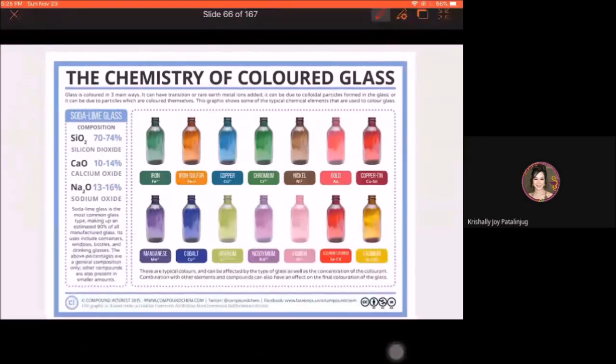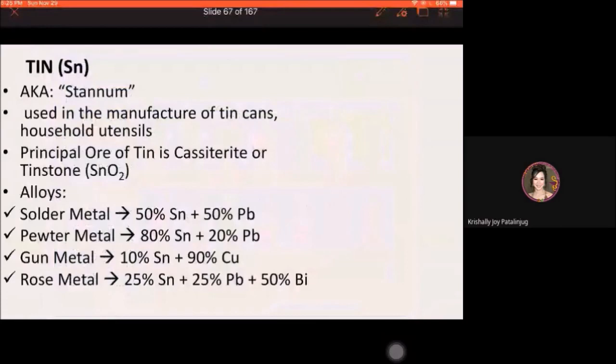Pag kulay green, it is because of iron. Pag kulay blue, it is because of the copper, and so forth, and so on. So, these are just good to know. The chemistry of colored glasses. Again, color characteristics of glasses, that is also because of the addition of elements or metals added to the glass.